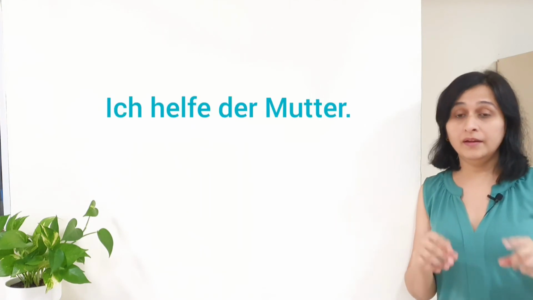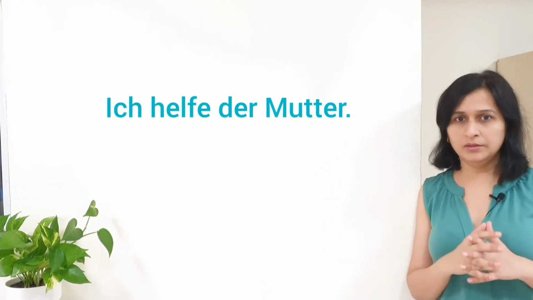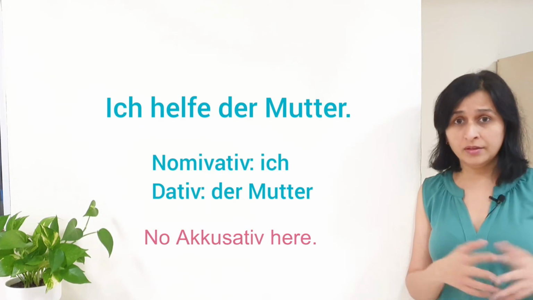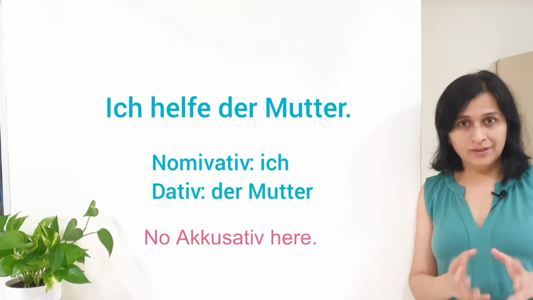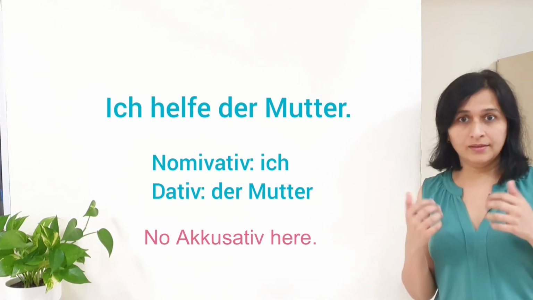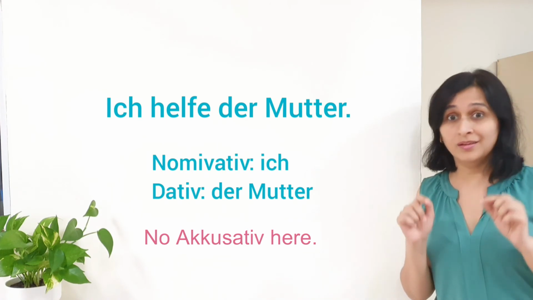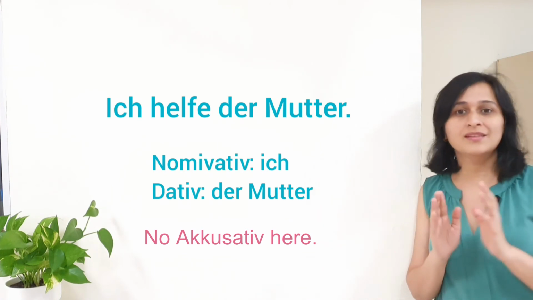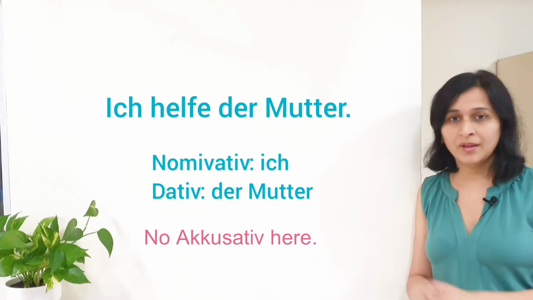Dative is also based on dative verbs. There are some verbs in the German language with which you do not really need a direct object. There will just be an indirect object which is dative. Zum Beispiel, ich helfe der Mutter. I help the mother. Ich is nominative, subject. Mutter is actually the receiver of the action and it is a feminine noun. Here it is in dative case, so that is why it is der Mutter.